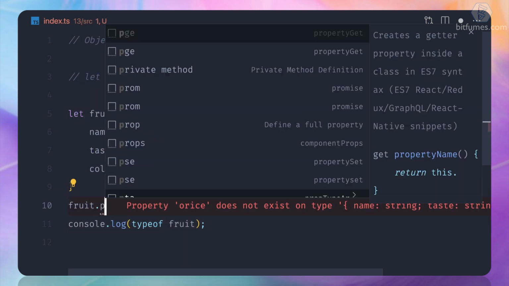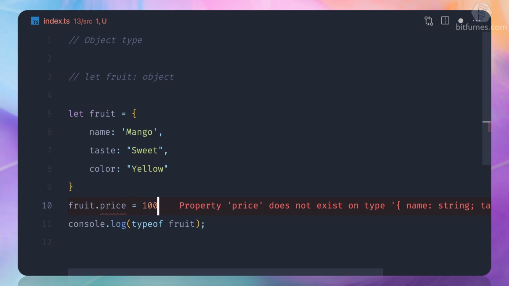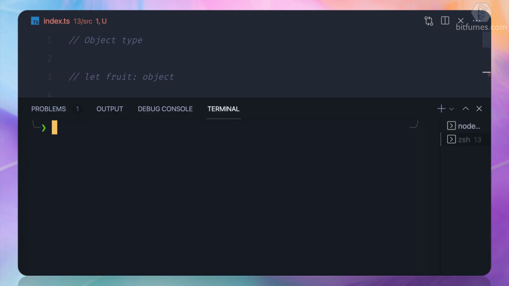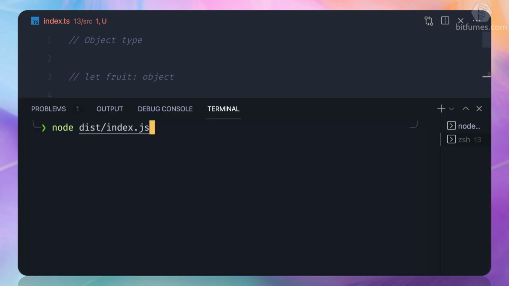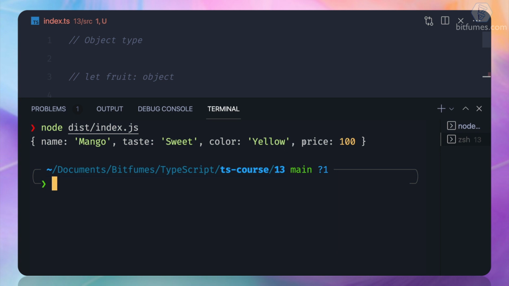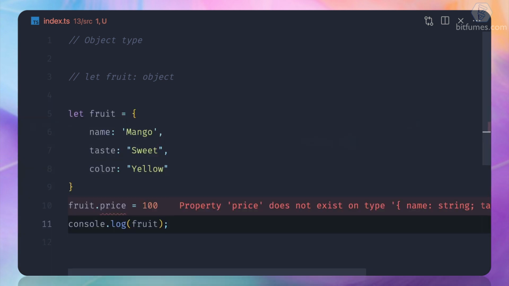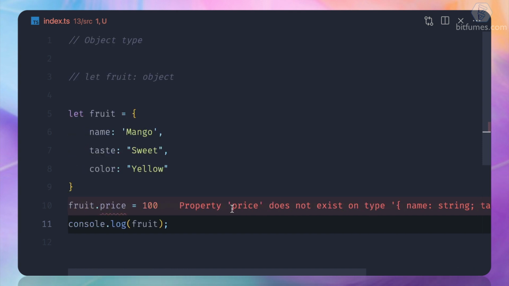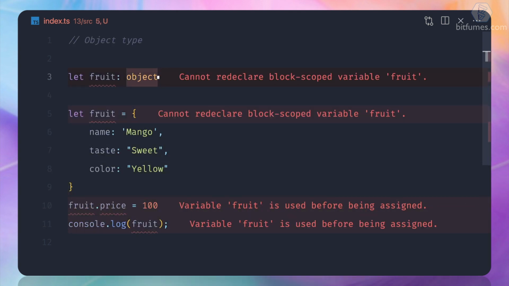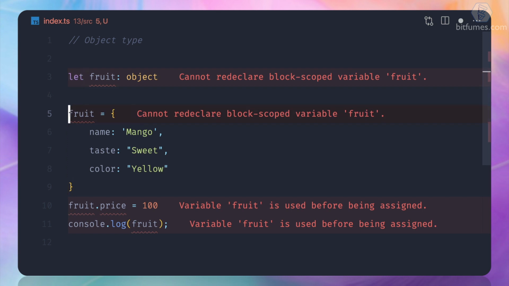But what if I say fruit.price, I say price is equal to 100. Okay, that's done. And if I try to get all the fruits, and oops, not that, and yes, I have this price inside this object. That's not a good thing, although you can see that TypeScript is warning or actually giving an error, and we can define this, and after that we need to remove this let.